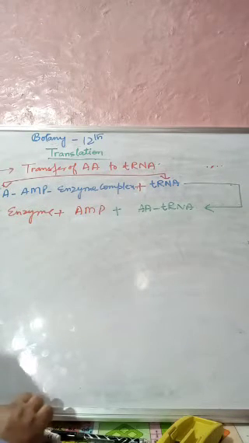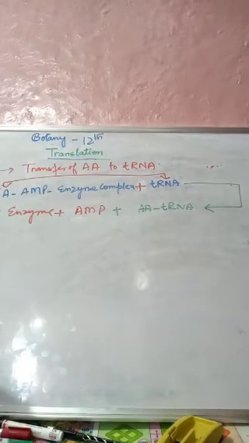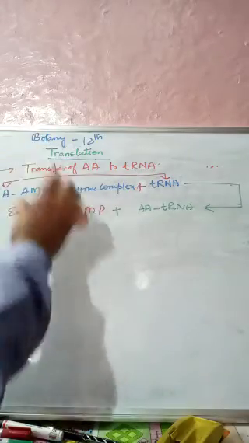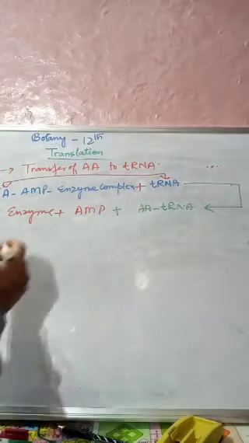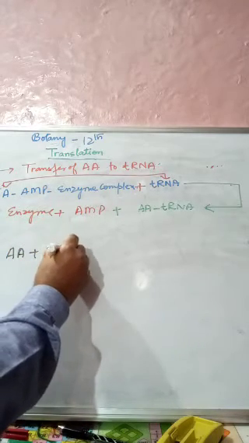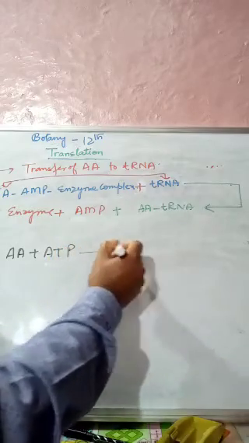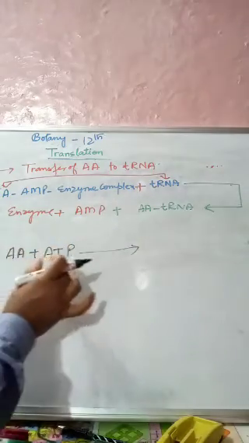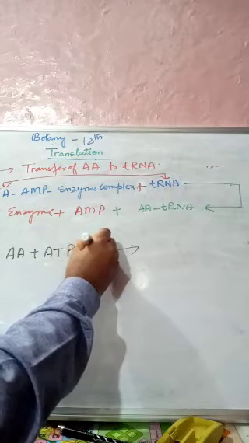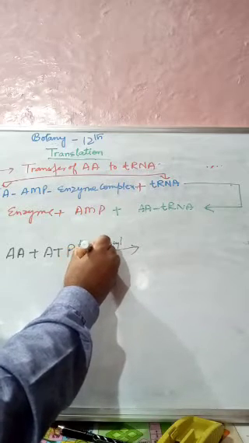So in the translation step, what happens? First one is the activation of the amino acids. This reaction is brought about by binding of an amino acid with ATP. In the first step, the amino acid reacts with the ATP, and this whole reaction requires an enzyme called aminoacyl synthetase.